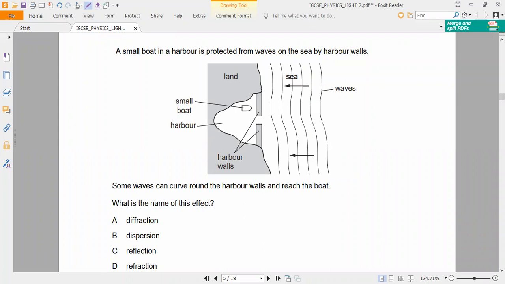Anybody can answer? Some waves can curve around the harbor walls and reach the boat. What is the name of this effect they are asking?